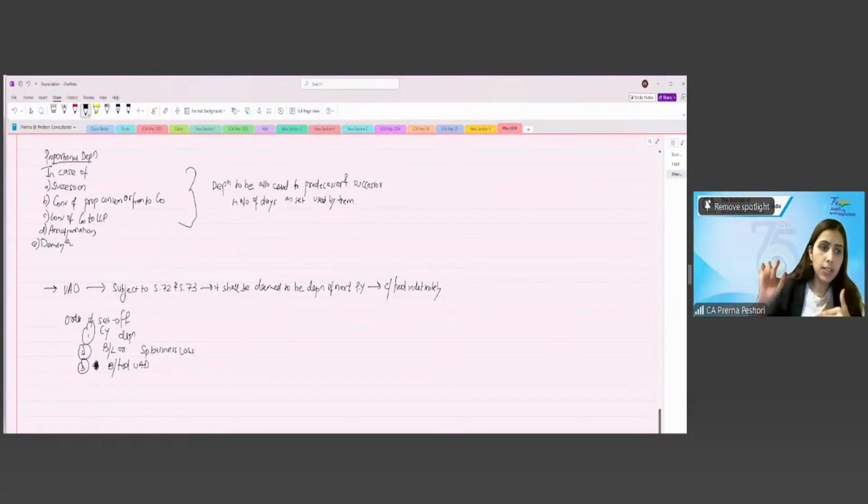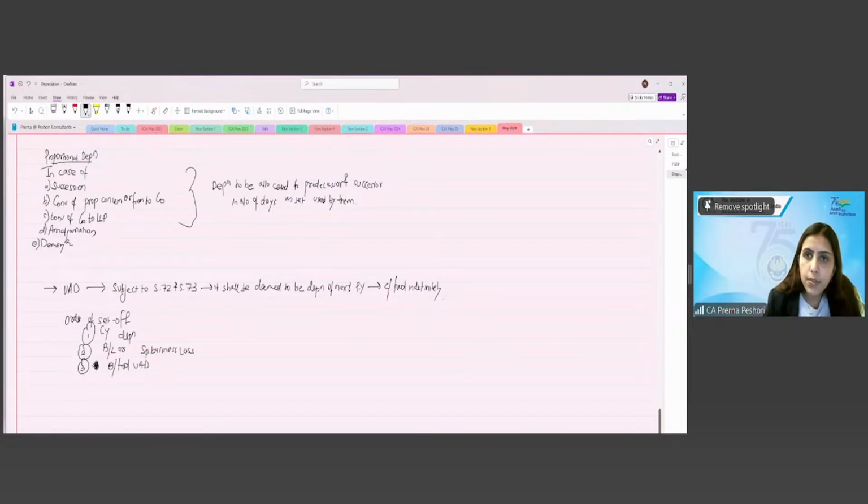So first you will set off from the current year profits, the current year depreciation, any balance losses, business losses which are brought forward, or the specified business losses in case it's a specified business, and then the unabsorbed depreciation of the last year. Because this is subject to 72 and 73. And this unabsorbed depreciation shall be deemed to be the depreciation of the next previous year and shall be carried forward indefinitely. Are we clear, students?